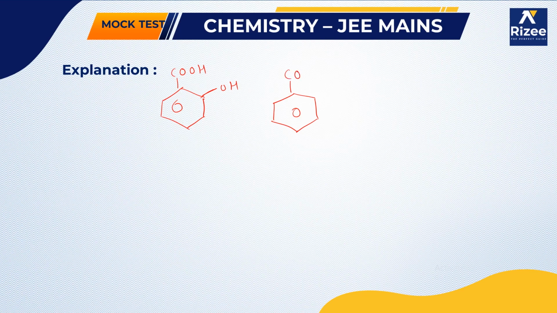And here it is COOH, OH. The hydroxy group is in the para position, so that's why we call it parabenzoic acid. Now you can see the distance between the COOH group and OH group in ortho is less when compared to the distance between the COOH and OH group in para.